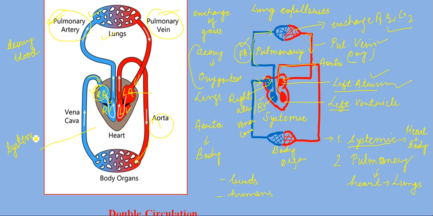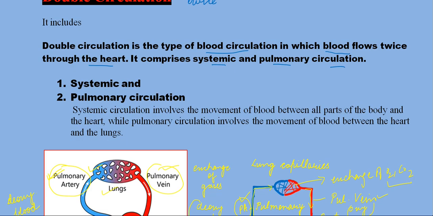systemic pathway. Okay, and then this one from here: right atrium to right ventricle, then through the pulmonary artery it goes to your lungs, and then it comes back through the pulmonary vein to your left auricle. So this is your pulmonary circulation, right? Now remember, the word pulmonary is always related to your lungs. Fine. So this is your double circulation.